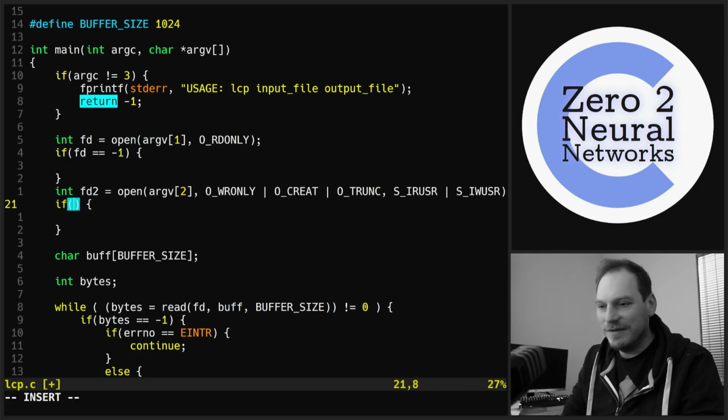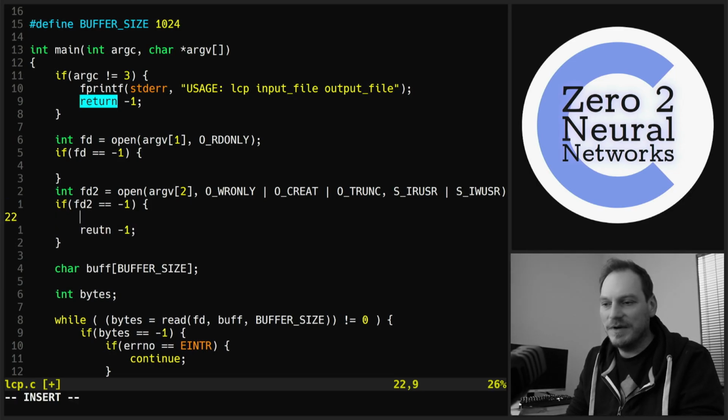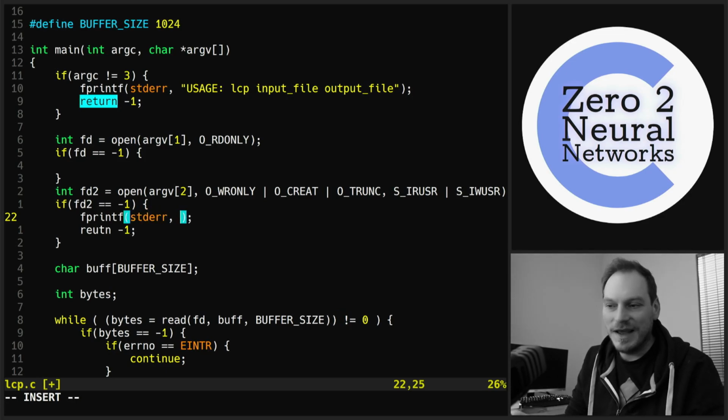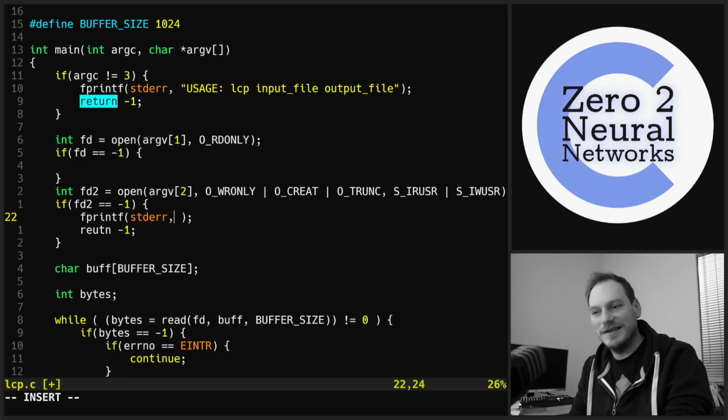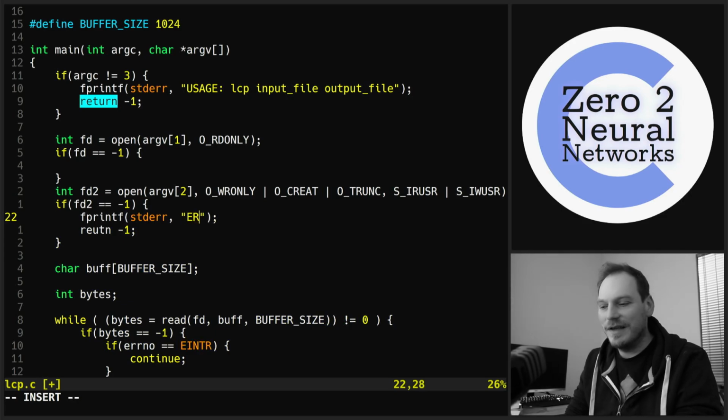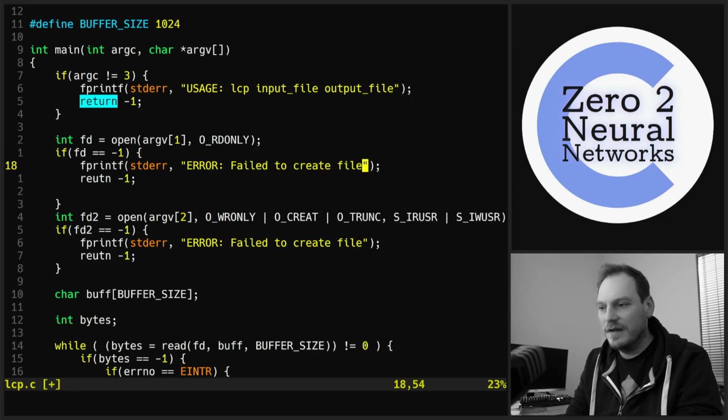So if fd2 equals -1, we want to return -1, and we want to print out an error with fprintf to stderr. That's going to file descriptor 2, which is stderr, just a mapping to 2. And we're going to print out the error: failed to open file.